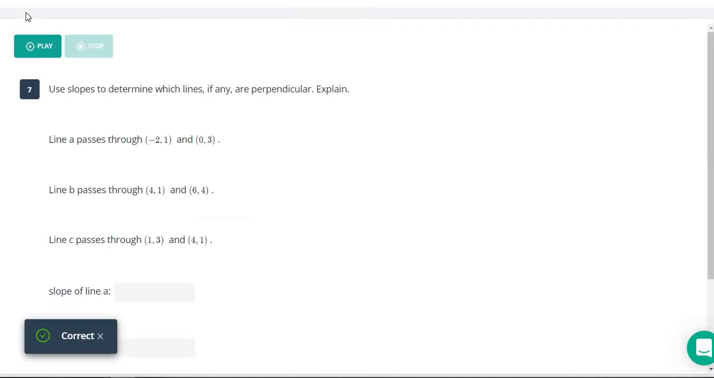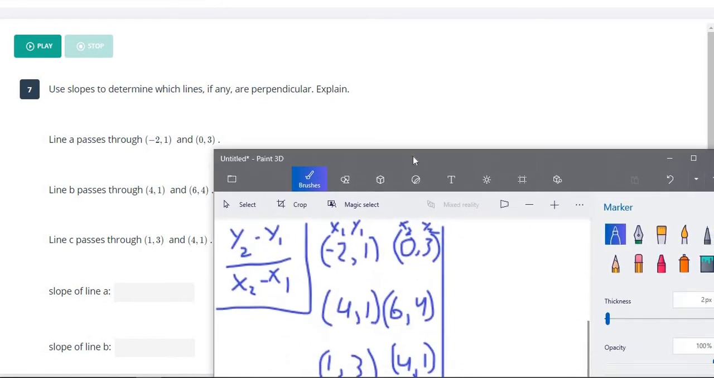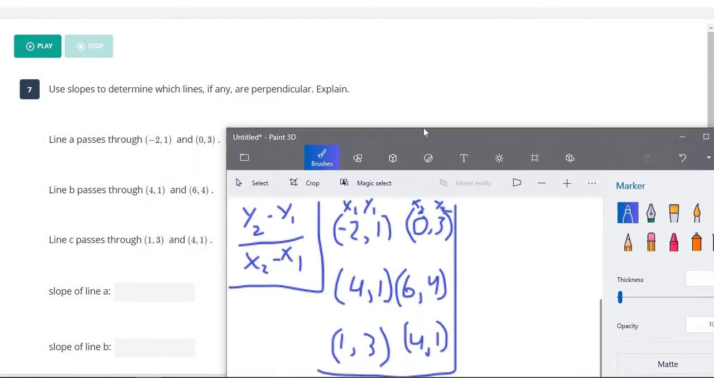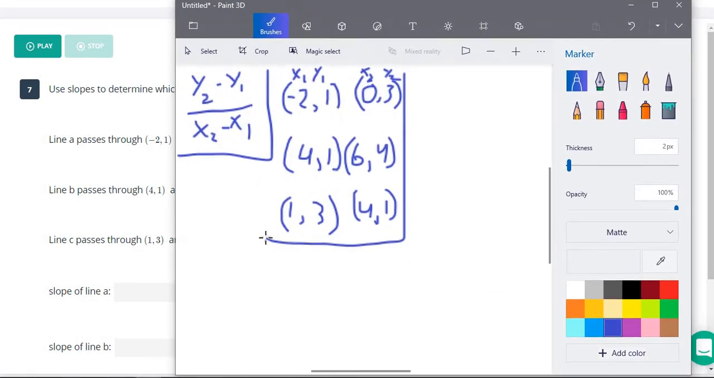All right, so on our next one here, this one is going to take a minute. It gives us 3 different lines, 2 points on each, and then it says which of these are perpendicular. So first thing we have to know is, what does it mean if they're perpendicular? If something is perpendicular, that means they have opposite reciprocals as slopes. So if the slope of one is 2/3, the slope of the other is going to be negative 3/2. One's positive, one's negative, and we flip that fraction upside down.